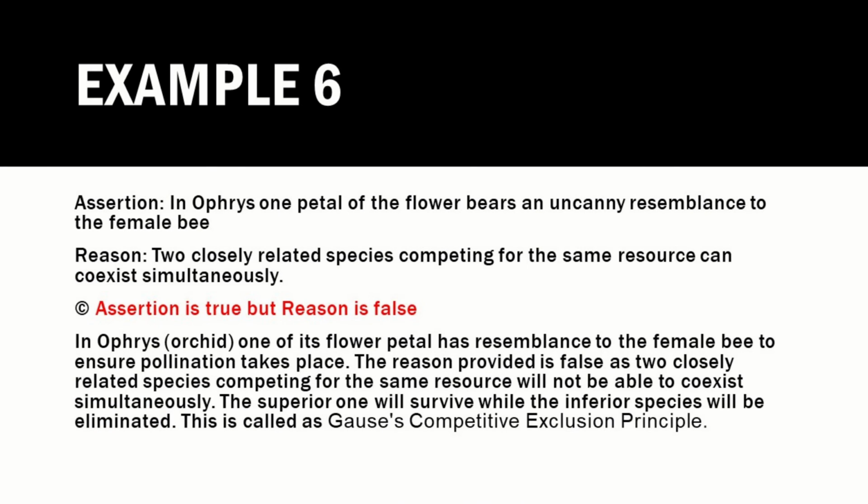Now moving on to the last example, assertion says in Ophrys, that is an orchid, one petal of the flower bears an uncanny resemblance to the female bee. It is true. This is so to ensure pollination occurs in the orchid. Now the reason provided is that two closely related species competing for the same resource can coexist simultaneously, which is wrong. Because in this case, only the superior species will be able to survive while the inferior species will be eliminated, and this is called the Gause's competitive exclusion principle. So in this case, assertion is true, but the reason provided is false.